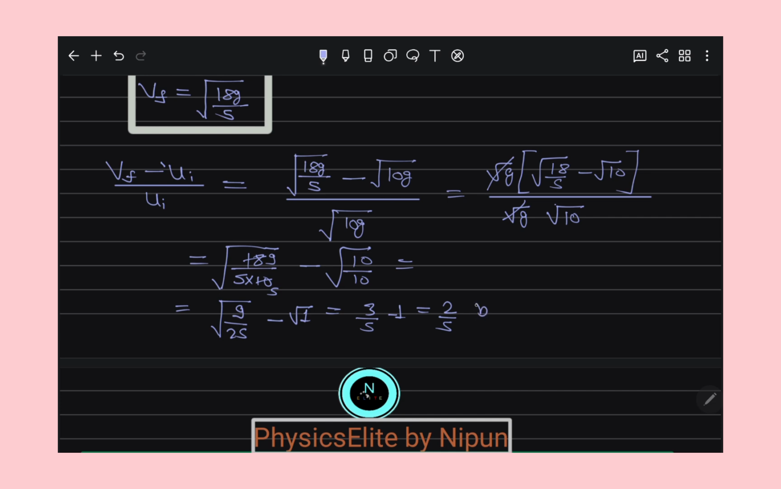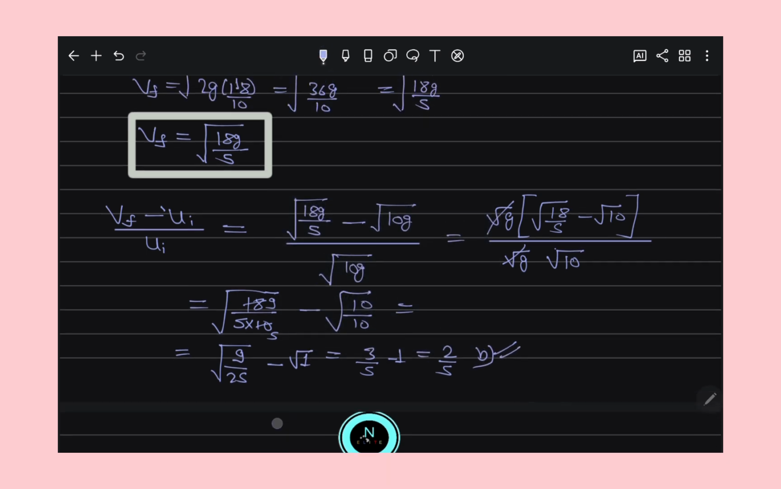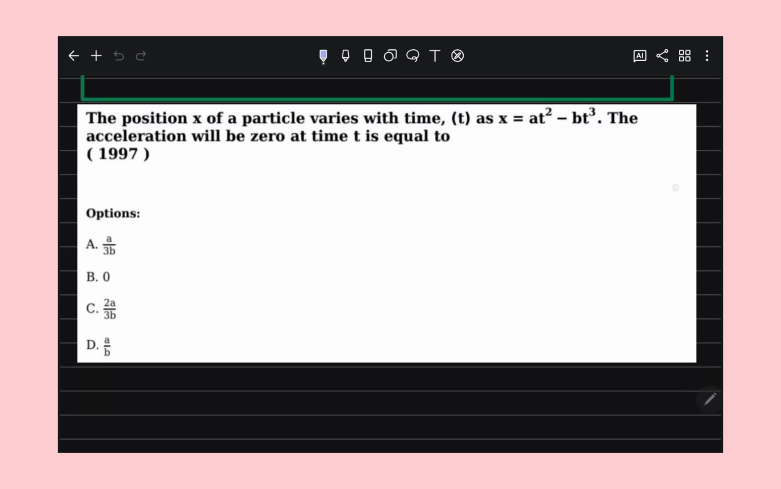This question is about what factor their velocity loses. So option B is correct. Understand now? Okay. Shall I proceed to the next question? Okay.